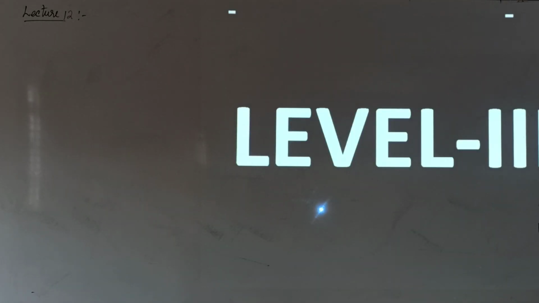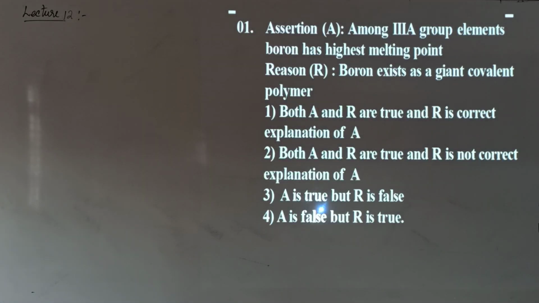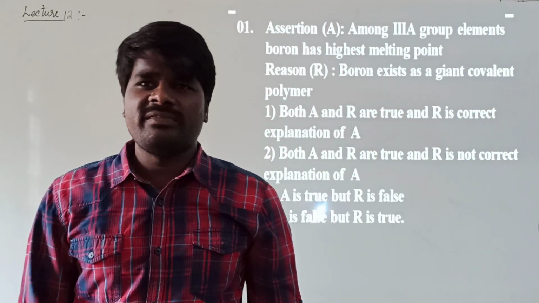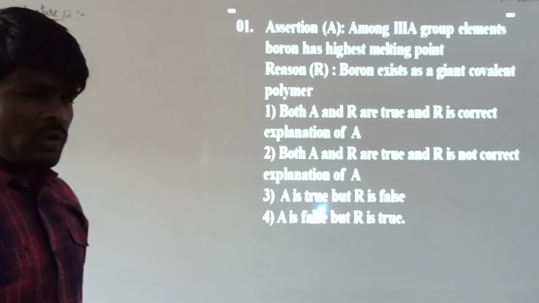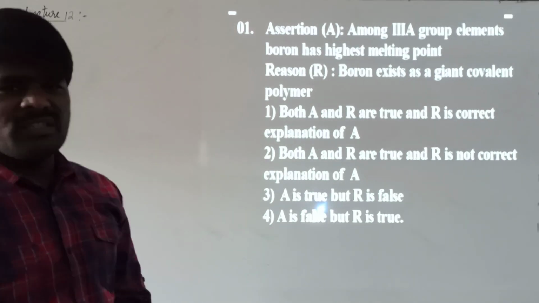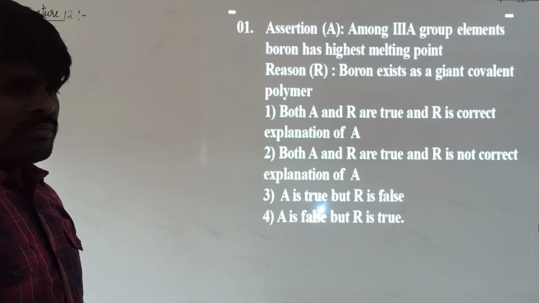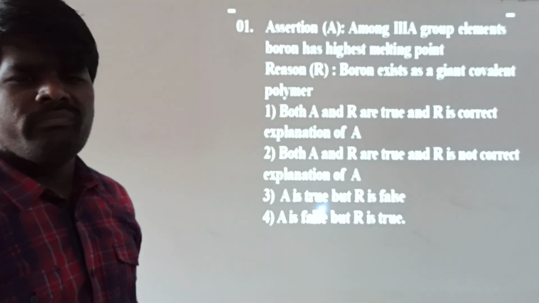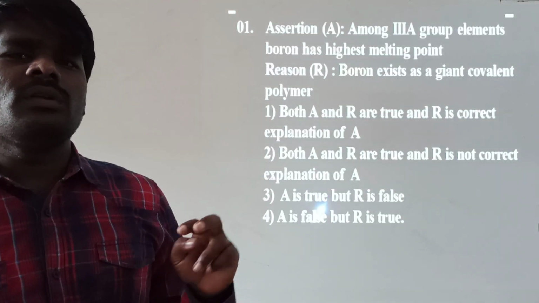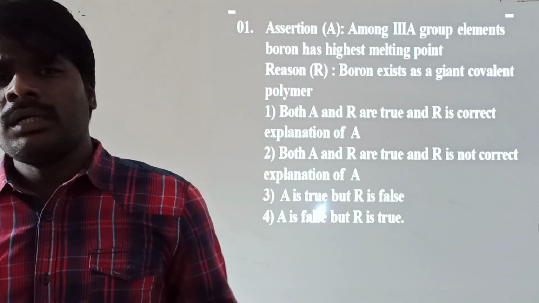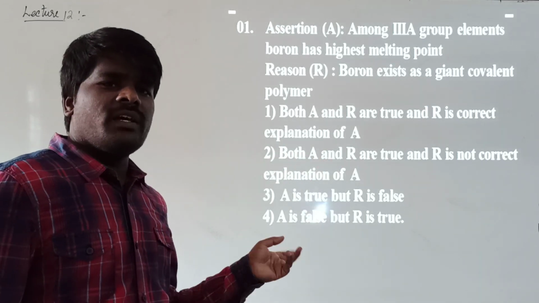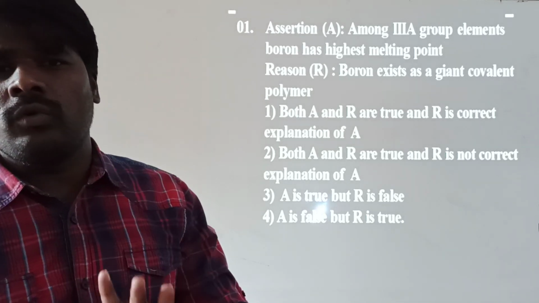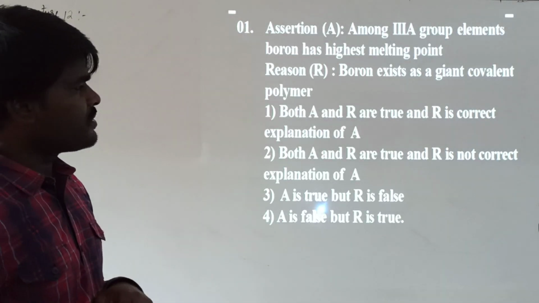That completes the previous year KCG questions. Let's move to level 2. These are assertion and reasoning type questions. Two statements will be given, A and B, called assertion and reason. The criteria for attempting these: if both A and B are true and B is a proper explanation for A, go with option 1. If both are true but B is not a proper explanation for A, go with option 2. If A is correct and B is incorrect, go with option 3. If both are incorrect, go with option 4. This is the criteria for attempting this type of question.